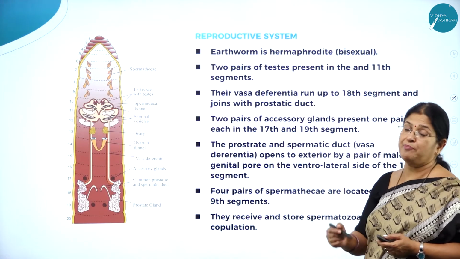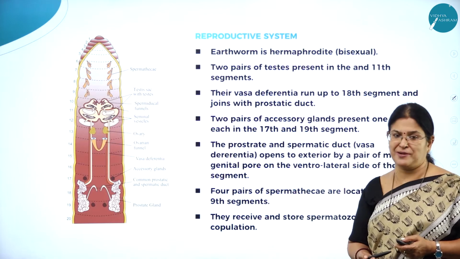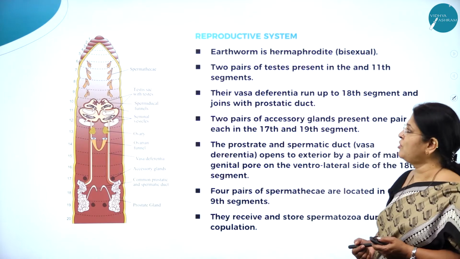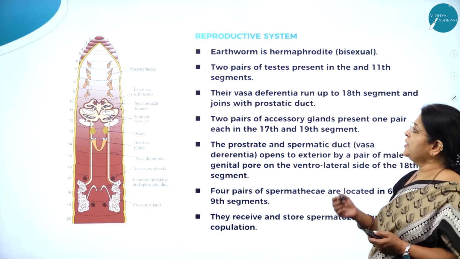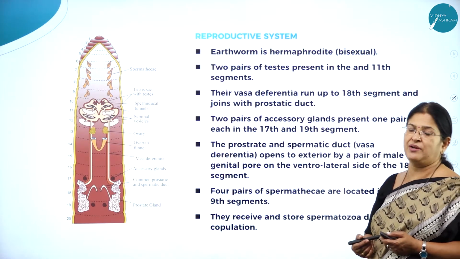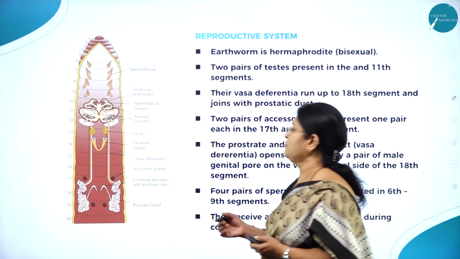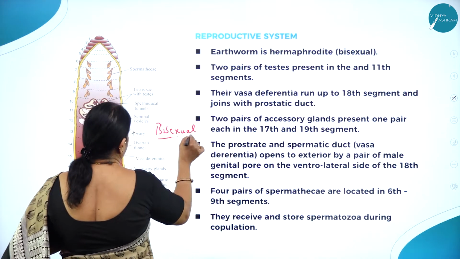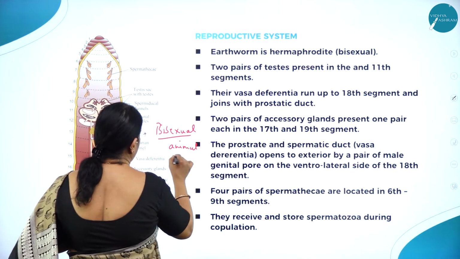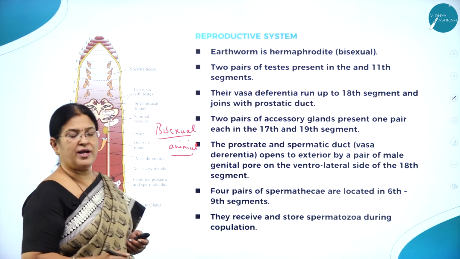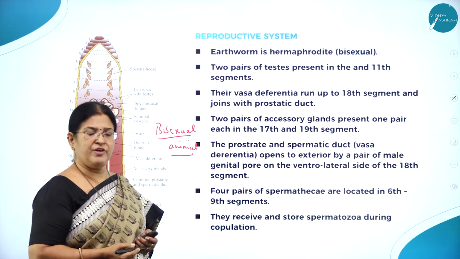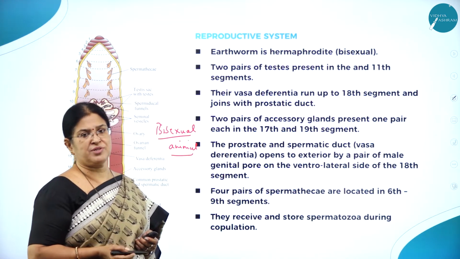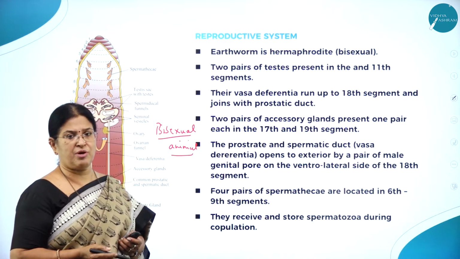Then moving on to the reproductive system, a very important system. What is the reproductive system all about? As you know, earthworm is a hermaphrodite. What do you mean by hermaphrodite? It is a bisexual animal, having both male and female reproductive organs in the same body. Now let us study the male and female reproductive systems of earthworm.